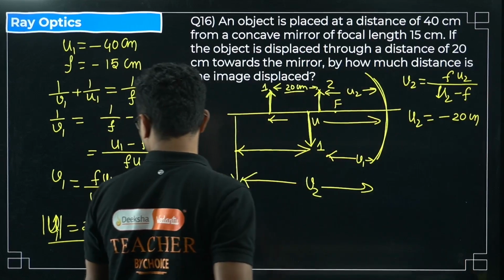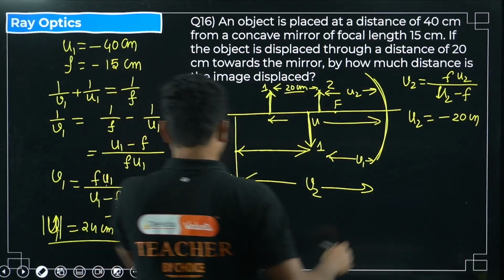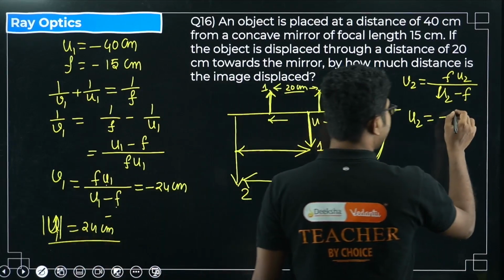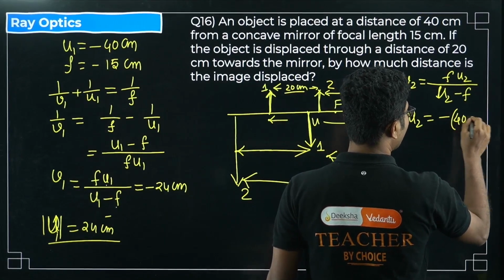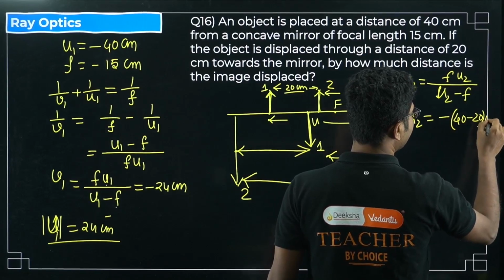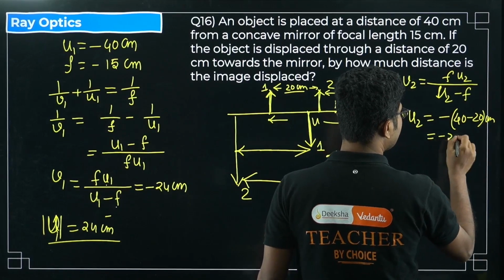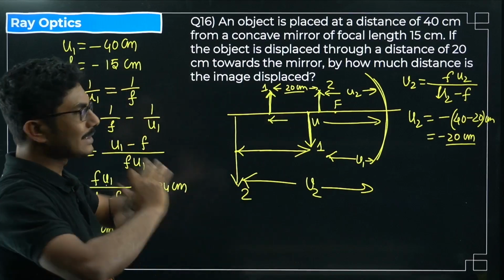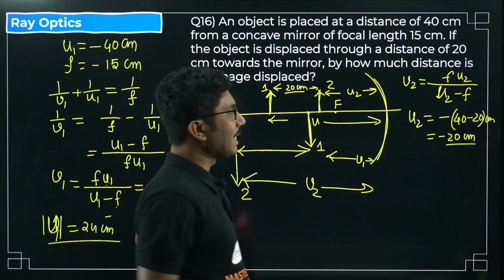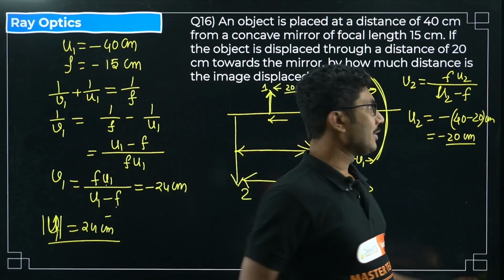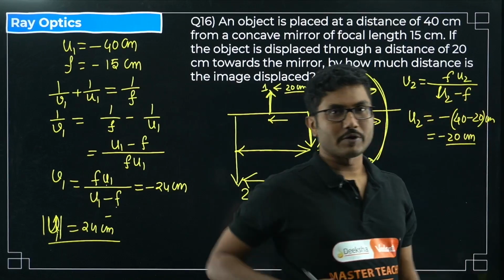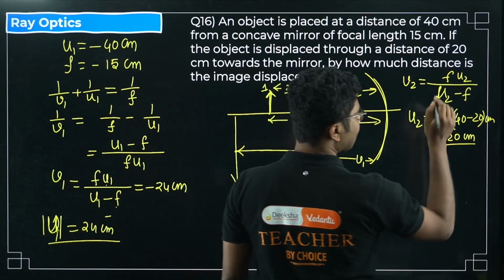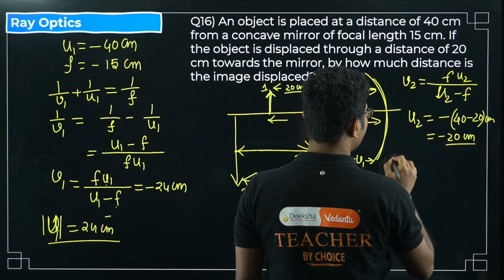Okay. So how to do that? People sometimes get confused with sign. So what you have to do? Minus 40 by 20 centimeter. This is the easier way. So minus 20 centimeter, right? So you apply the sign to the overall thing. Don't apply the sign and then add it. So now U2 is minus 20 centimeter. So you have to calculate V2.